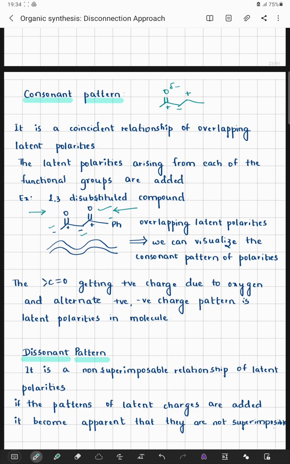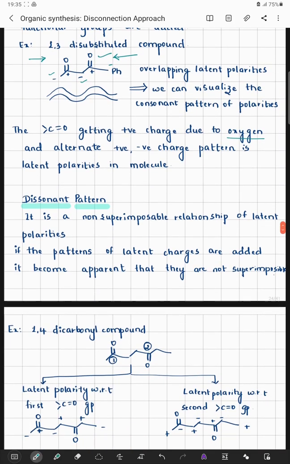That means we can either start from the left hand side and get the similar type of polarities, or we can start from the right hand side and again get the similar polarities. The carbonyl carbon gets a positive charge due to oxygen, and the alternate positive and negative charge pattern is the latent polarities in the molecule. Definitely this is an imaginary system, because by understanding that there is a carbonyl carbon, I can set up this consonant pattern.